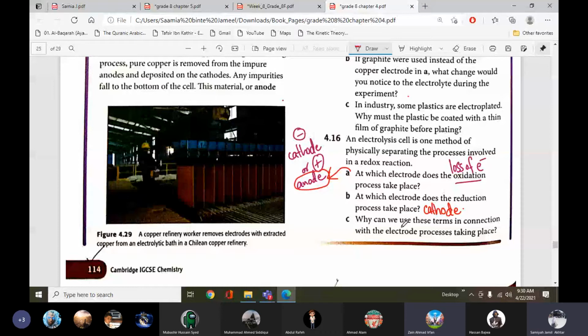Okay, simple. So they have written the definition of oxidation and reduction. You should also write the same: oxidation is defined as a loss of electrons and happens at the anode, and reduction is the gain of electrons, which happens at the cathode.